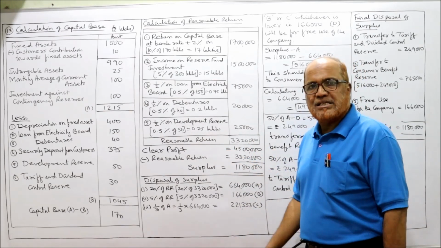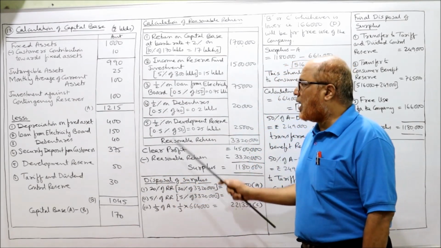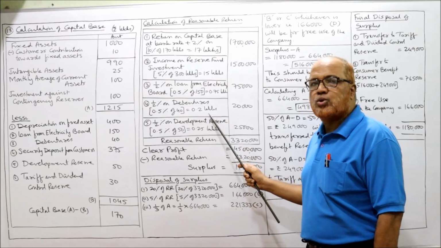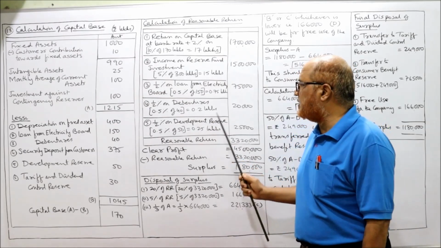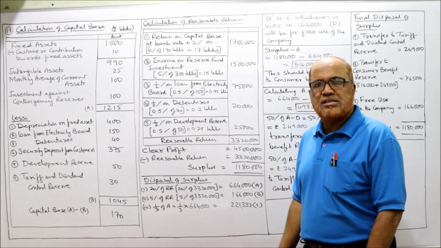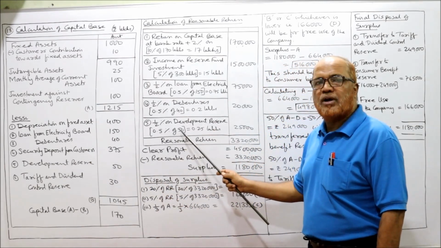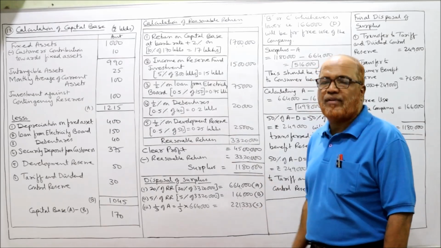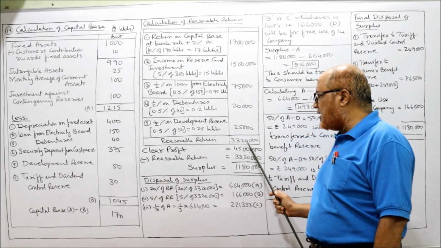0.5% on debentures. The debentures are 40 lakh. So 0.5% of 40, you will get 0.2 lakhs. 0.2 lakhs means 20,000. Similarly, 0.5% on development reserve. Development reserve is 50 lakh. So 0.5% of 50 lakh, 0.25 lakh. 0.25 lakh means 25,000. That's all. We got reasonable return 33 lakh 20,000.